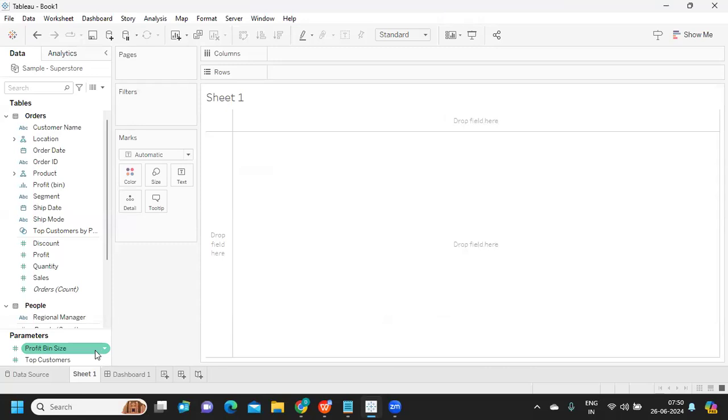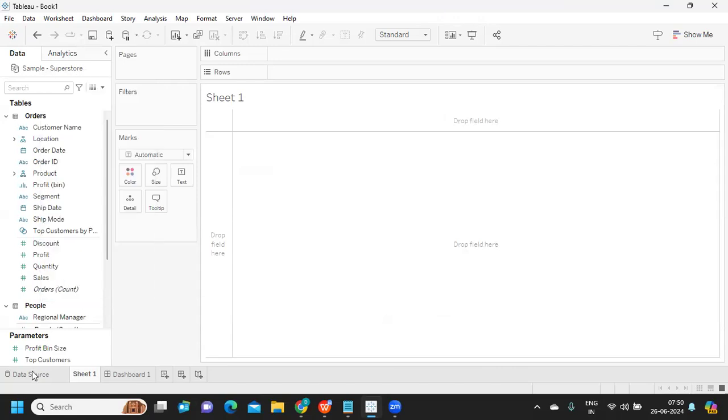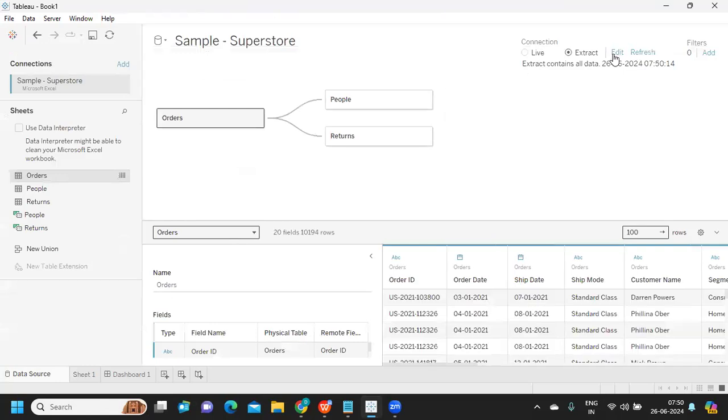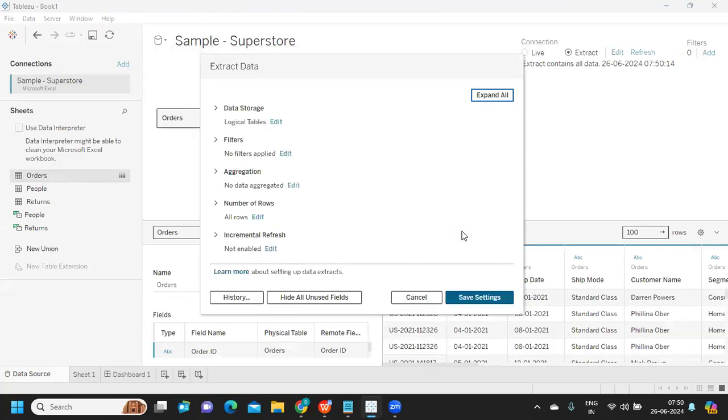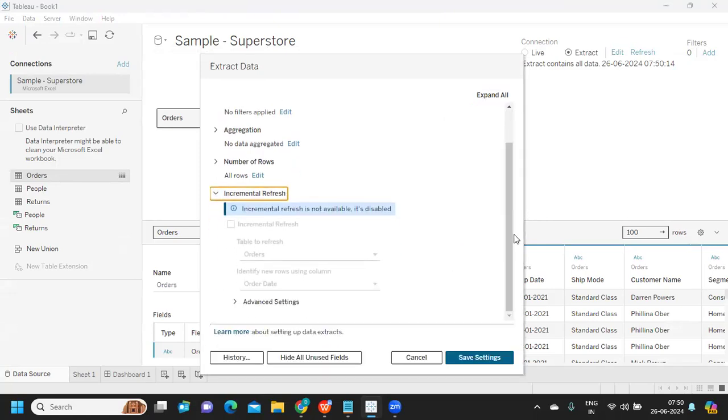If the records are limited, it should not be an issue. But if the volume of transactions is very huge, we might need to use incremental refresh, because every day we cannot truncate a table or a temporary file with millions of records and recreate it again. That is not a healthy process for the system either. So we can use this incremental process.